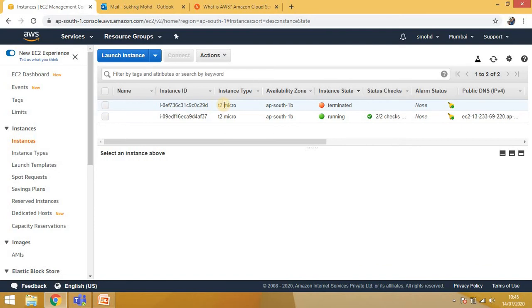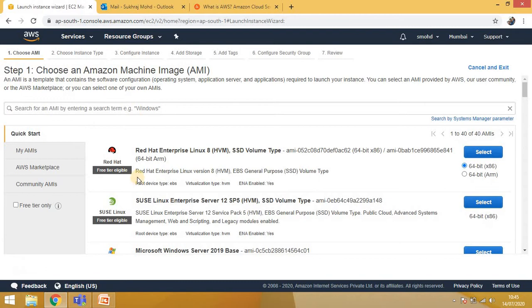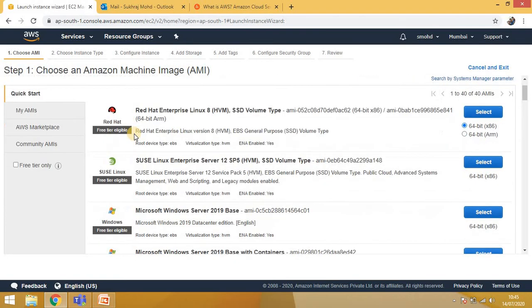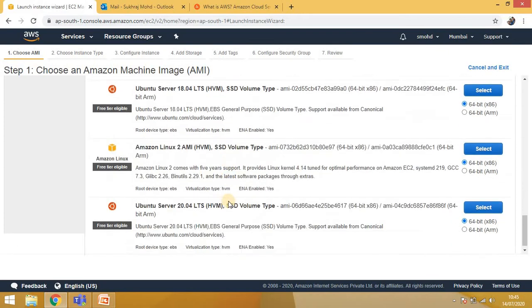Here you can see I have two instances. One is terminated, which means it will get deleted after some time, and another one is in running mode. To launch a new instance, just click here on launch instance. Here we will use only the free tier account because others are chargeable by AWS. To select only free tier, just click on free tier only. It will list only free tier eligible options. You can see it's written here, free tier eligible, and you can select any configuration from these provided free tier options,